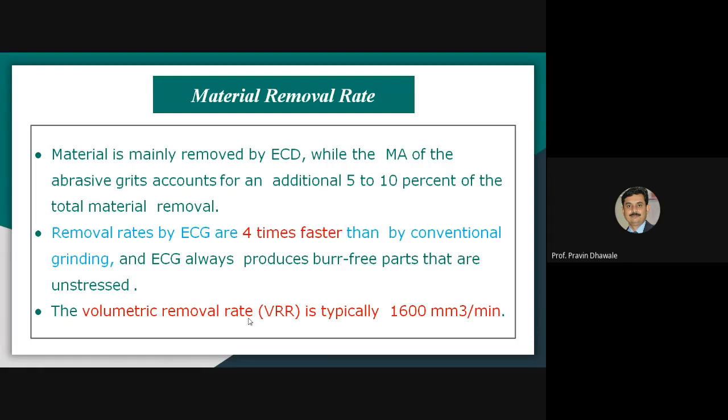That is, whenever you try to remove the material from the workpiece by using only a grinding wheel, which is a conventional process, the amount of material removed by conventional grinding will be very less as compared to the amount removed by the electrochemical grinding process, and the difference is about 4 times faster.